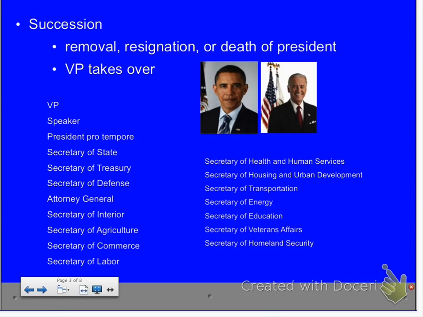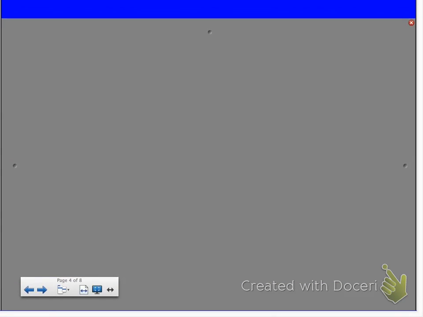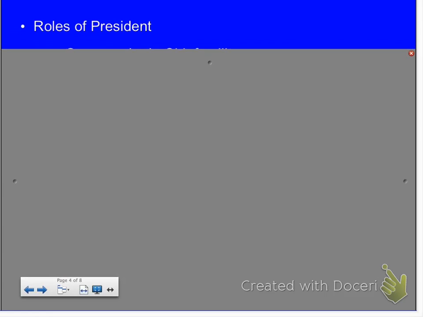Take a look at page 258. As president, he has a lot of different roles. Lots of different roles, and you can see these roles all on the page of 258. There's 1, 2, 3, 4, 5 of them that we're going to go through. We will start with the commander-in-chief.